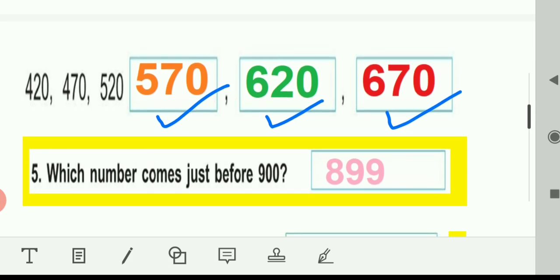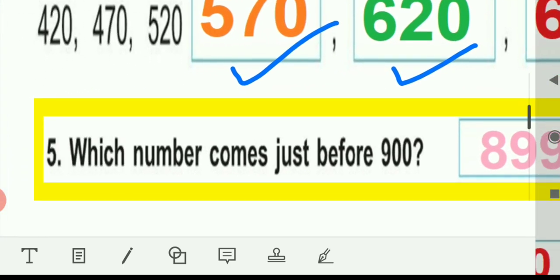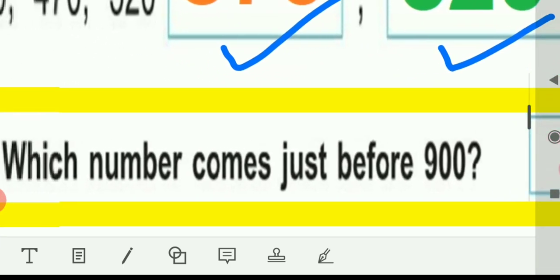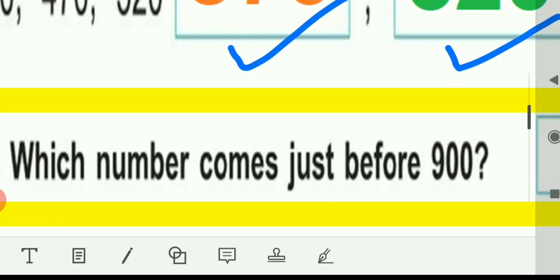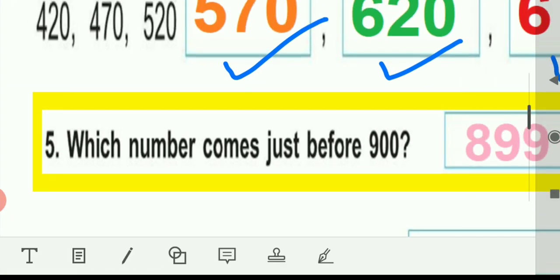Which number comes just before 900? Just before 900 is, which number comes before 100? 99. So before 900 it will be 899.